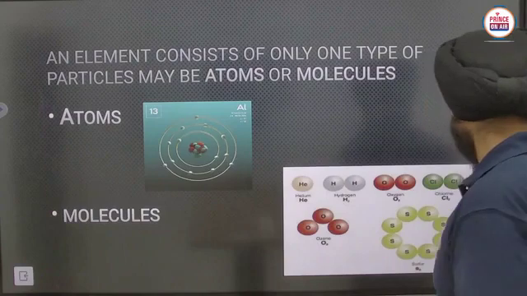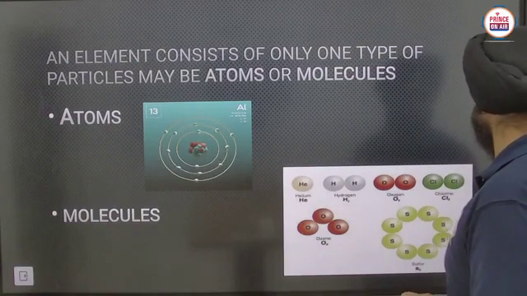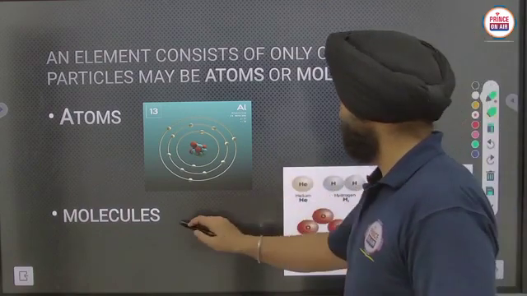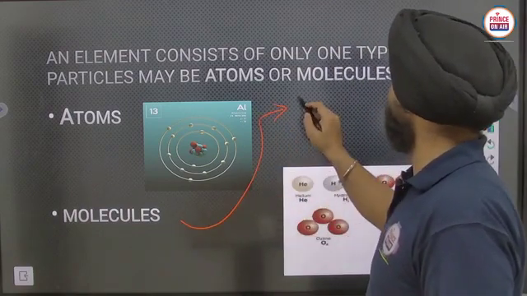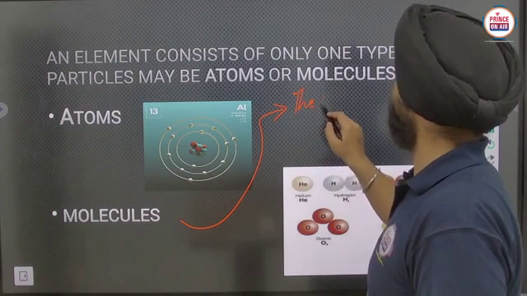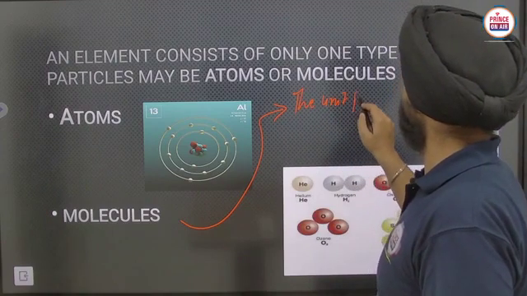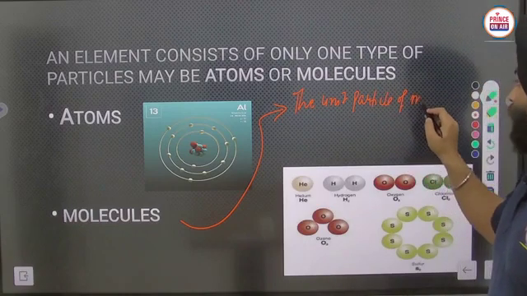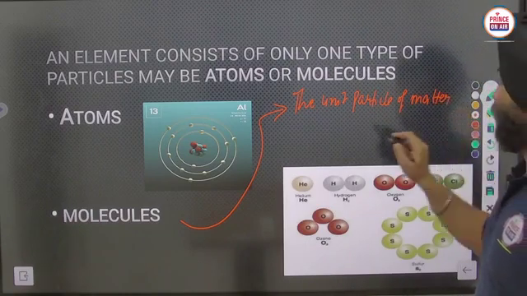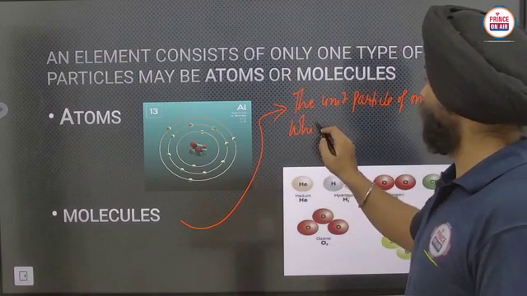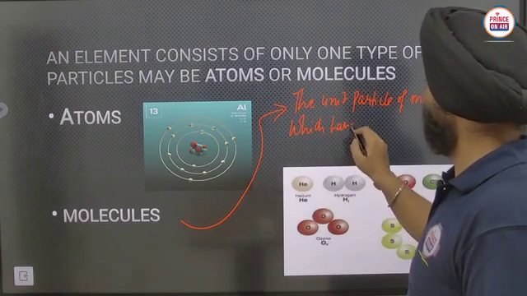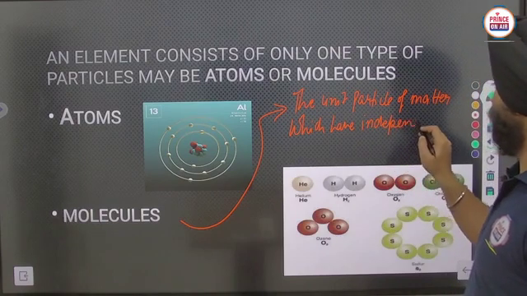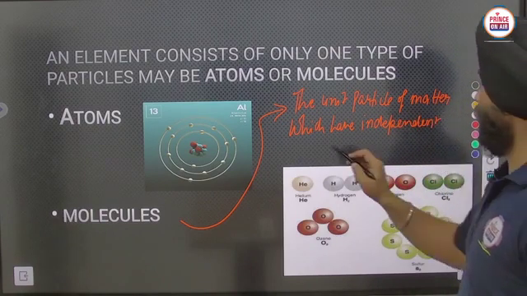So the definition of a molecule will be like here. The unit particle of matter which has independent existence.